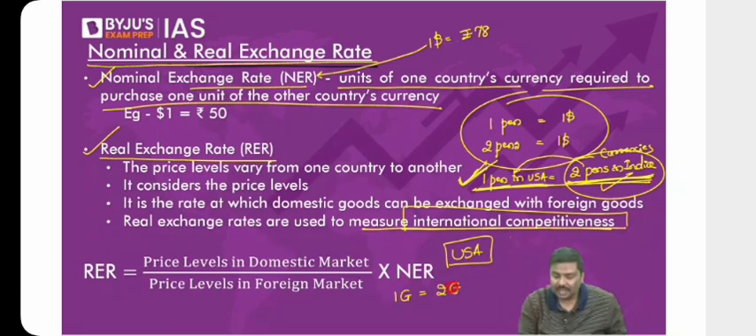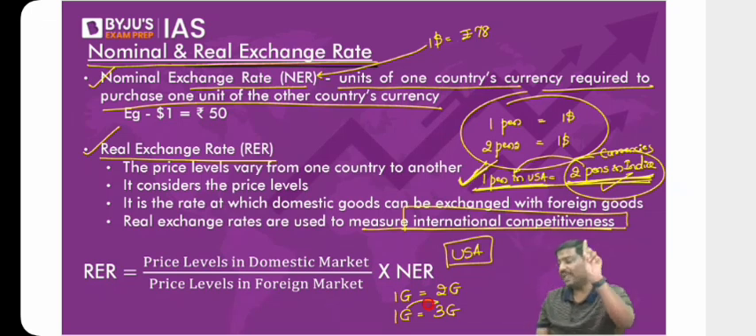Increases means, now what if 1 good in USA becomes equal to 3 goods in India? You tell me what will happen to export competitiveness of USA goods? Question number 1. What will happen to export competitiveness of USA goods with the rise in the real exchange rate?